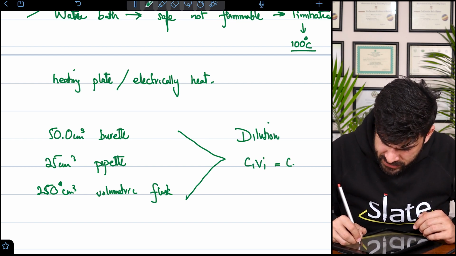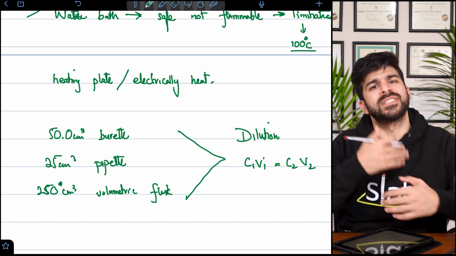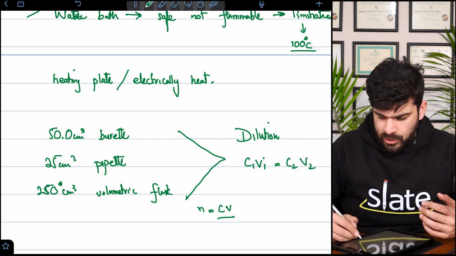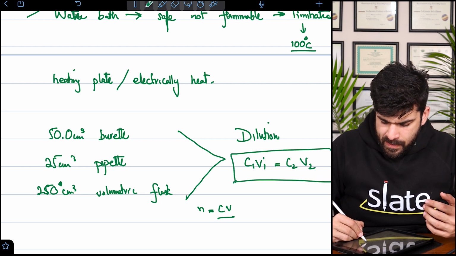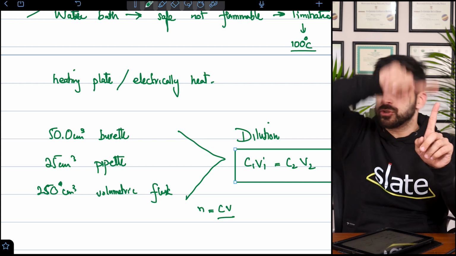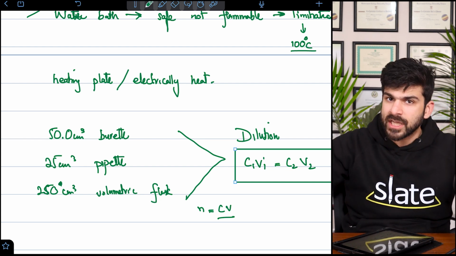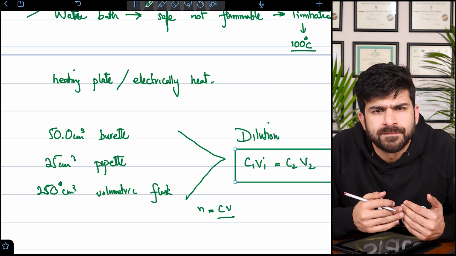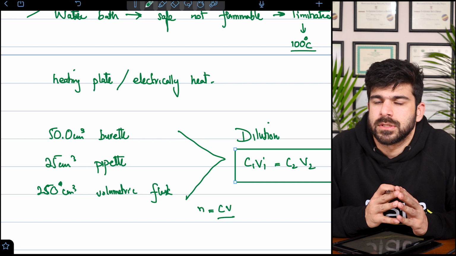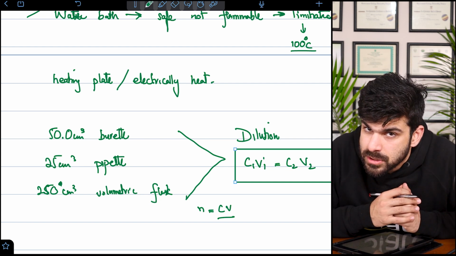C1V1 = C2V2. Same moles concept, n = C × V. So this is an important formula. You have a particular concentration, you have a particular volume, then you have the concentration for the next one or the volume for the next one, and you will find out the missing value. Again, these are just formulas. We will be discussing them in the class.